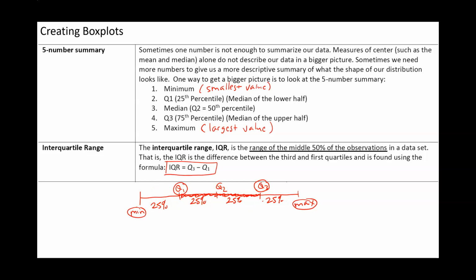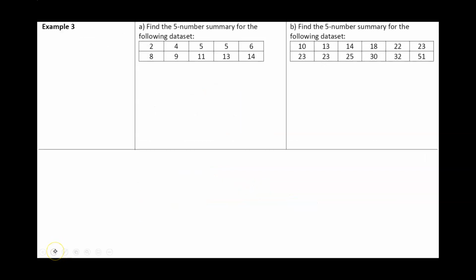But our job today is going to learn how to find Q1, Q2, and Q3. So here's a set of data values. We got 2, 4, 5, 5, 6, 8, 9, 10, 11, 13, 14. What I'm going to do is I'm going to actually write those out. So we got 2, 4, 5, 5, 6, and then I have 8, 9, 11, 13, 14.